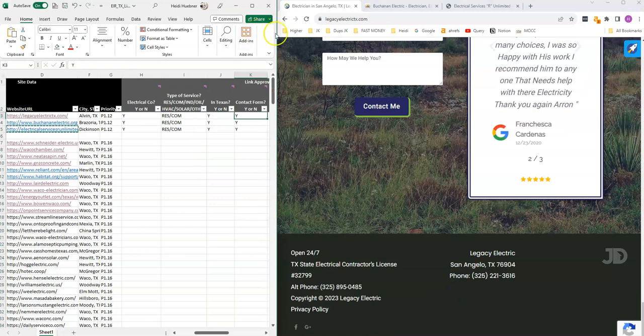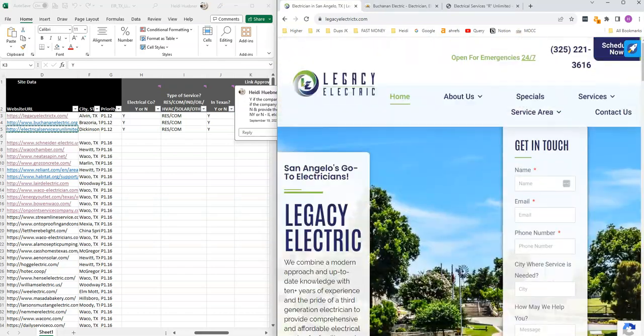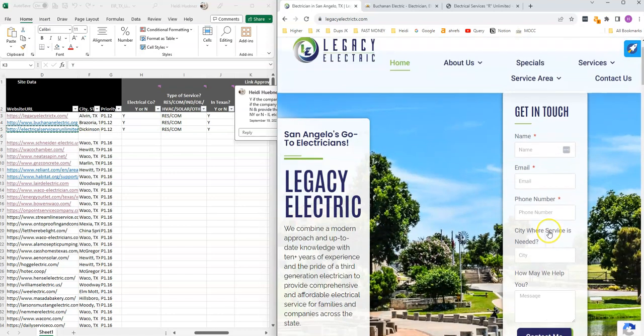Okay, so next up we're looking for a contact form. Yes or no? Perfect. Here's one right here. You can just scroll through and look at their homepage. Does it have a contact form that looks like this where we can provide them a message? What we're trying to do is message electrical contractors in the state of Texas, so we need this contact form.